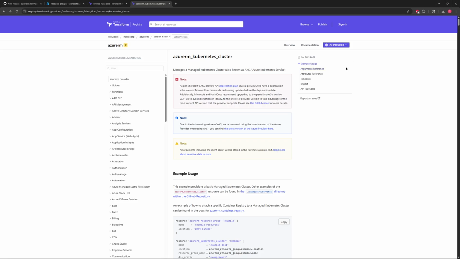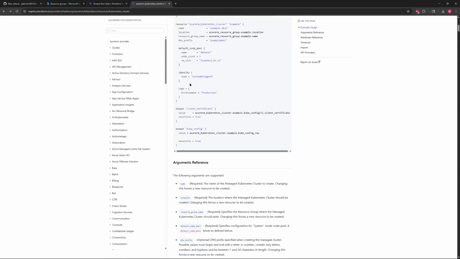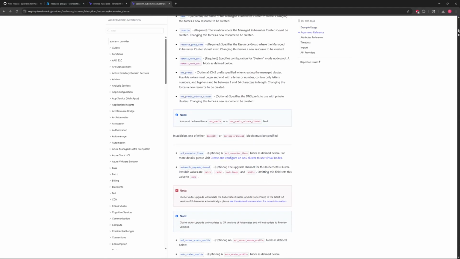So when you come up here to the top, it has the user provided. So all of this goes along with this version of Azure RM. So if you are using an earlier version of Azure RM, then the variables may be different. So it's important to keep all of these things in mind and make sure that you are following along with what can and what can't be used.